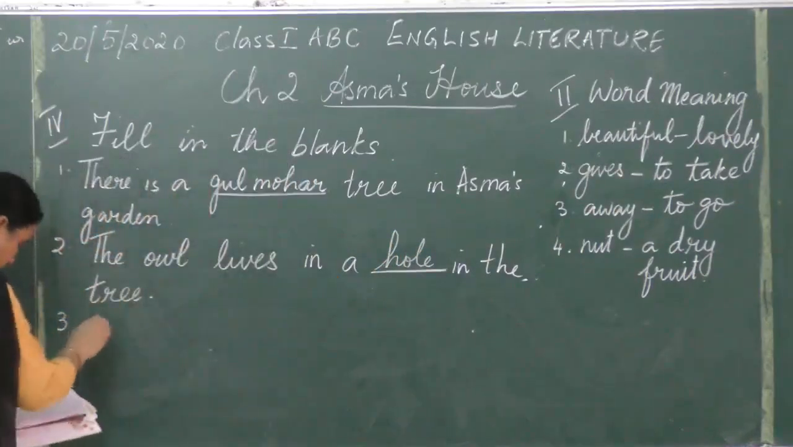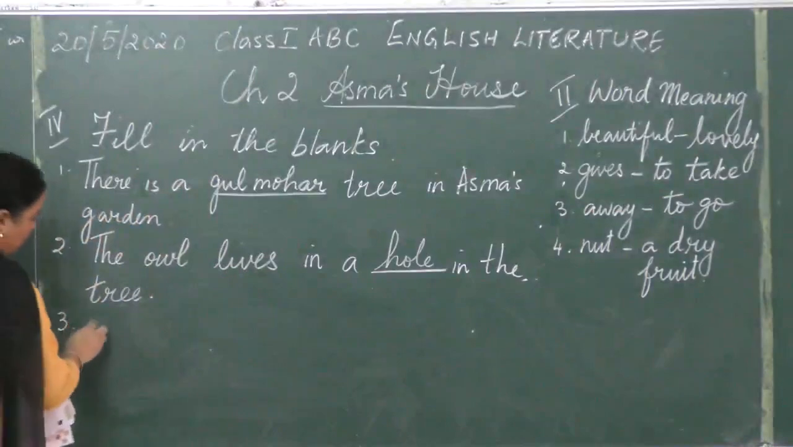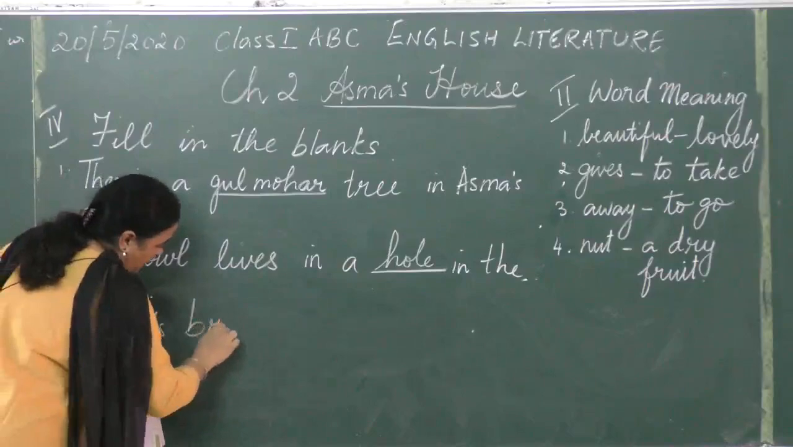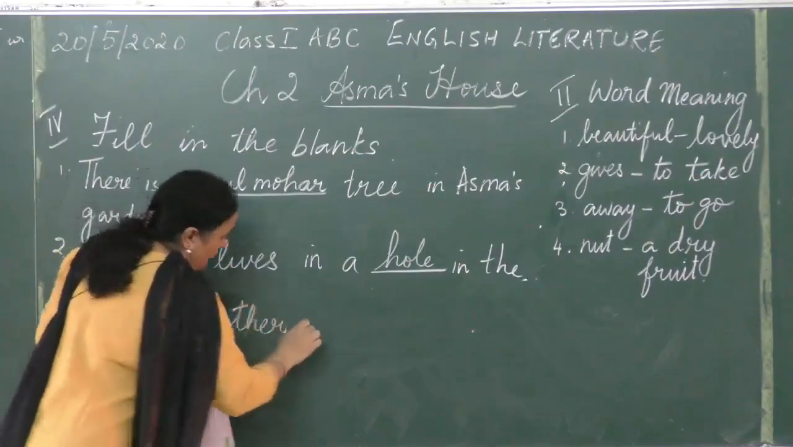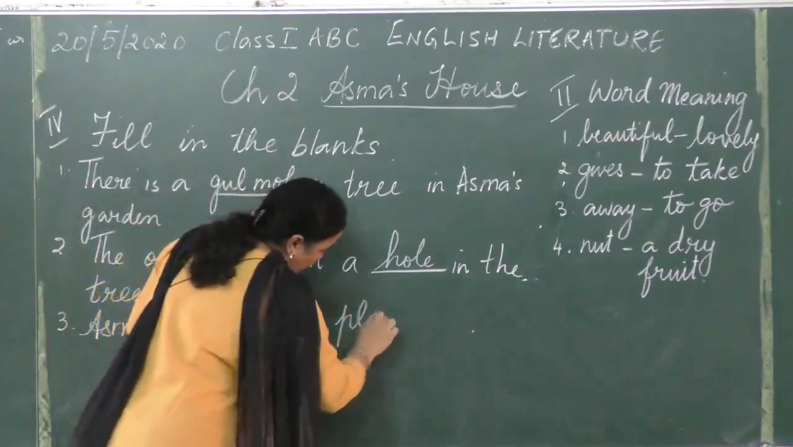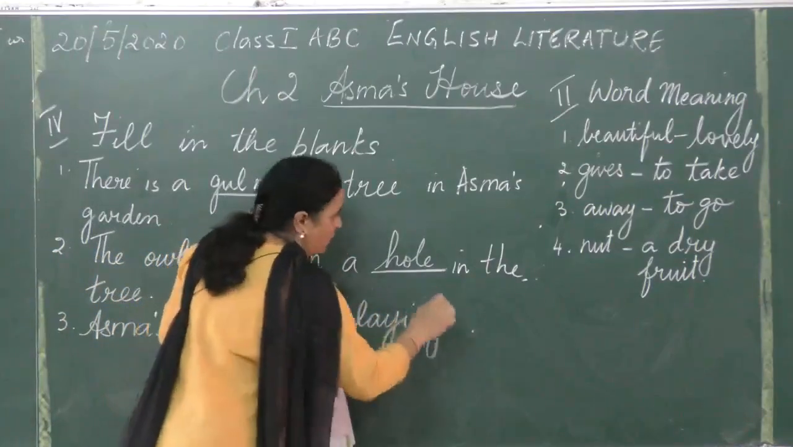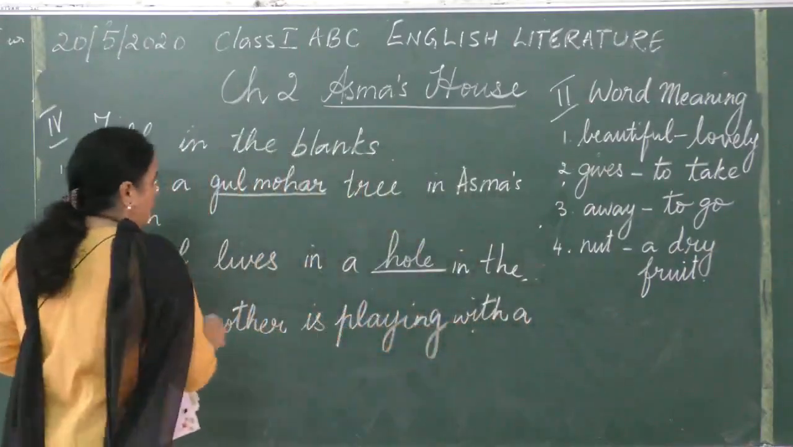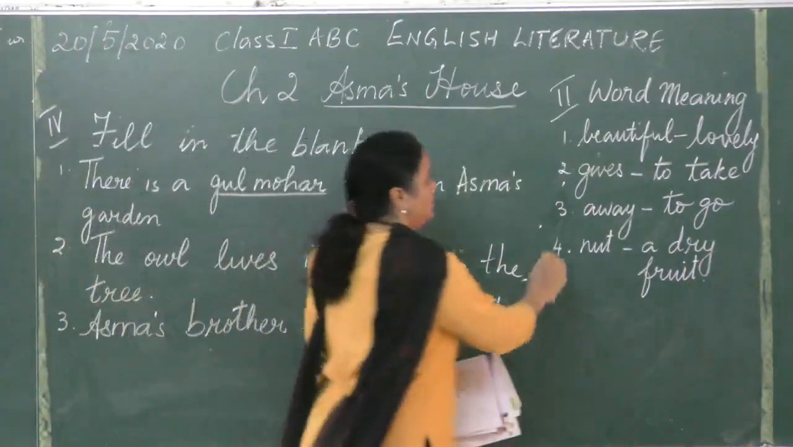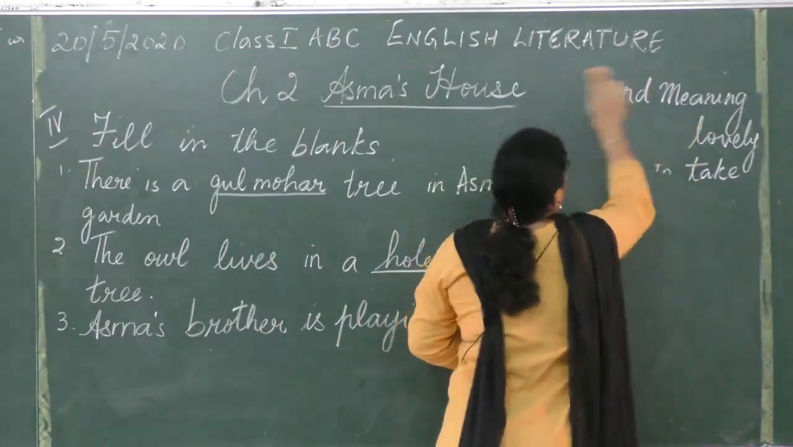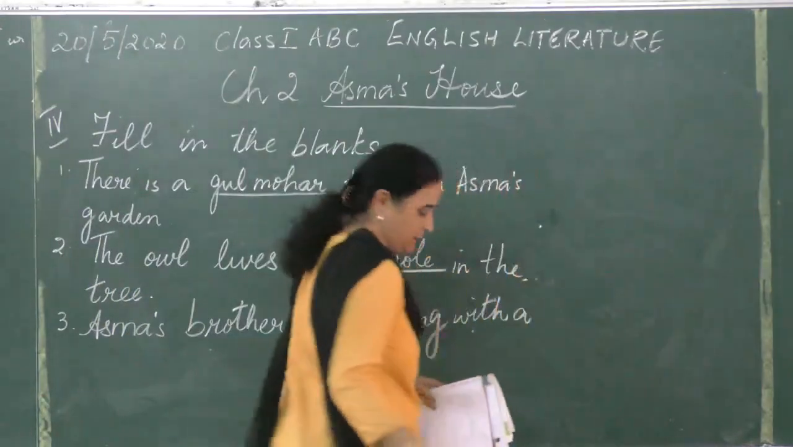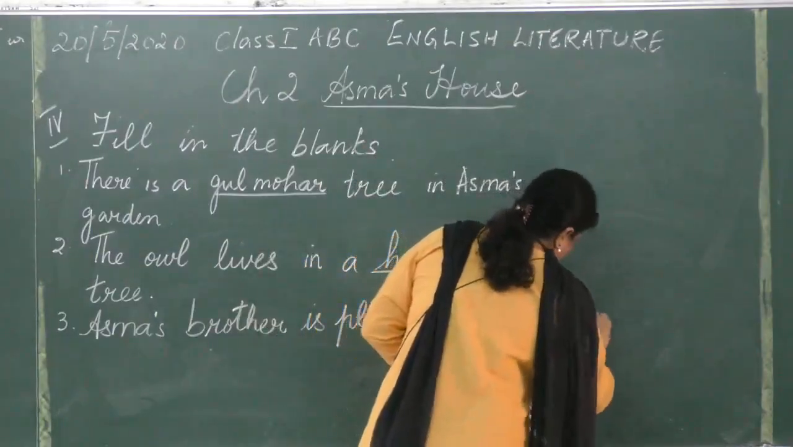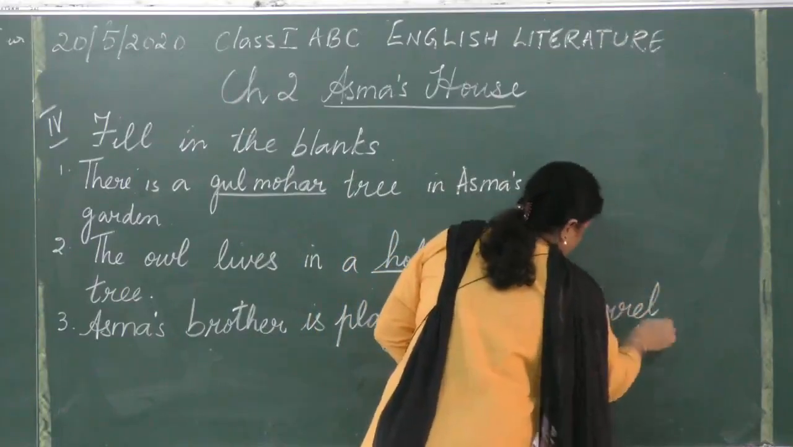Number 3 is, Asma's brother is playing with a dash. Asma's brother is playing with a dash. What is he playing with? He's playing with a squirrel. So you'll write the word squirrel. Squirrel. Underline this word.